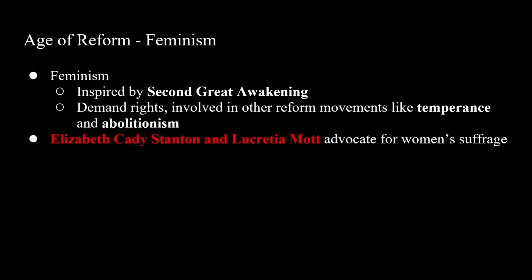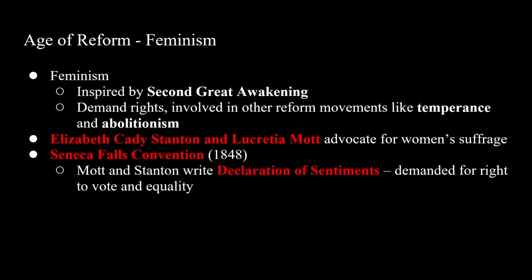The most important people you need to know are Elizabeth Cady Stanton and Lucretia Mott, who are both going to advocate for women's suffrage. One major event that takes place is going to be the Seneca Falls Convention, where Mott and Stanton write the Declaration of Sentiments, in which they demand the right to vote and for equality. And this is going to launch the modern feminism movement.